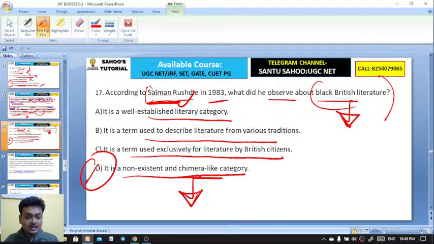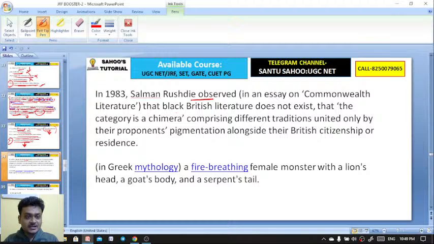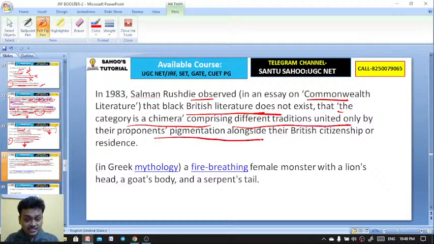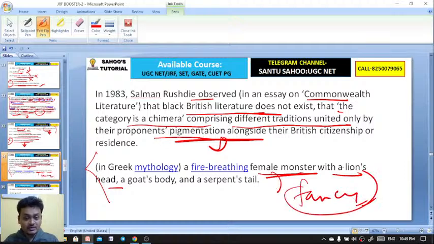Chimera is actually a female monster, a woman monster. It's a pigmentation of, it's a fancy. Exactly, Gaurav, you were absolutely fine here. You see that Salman Rushdie observed in his work Communal Literature that British literature does not exist. Even he had said that communal literature does not exist, that the category is a chimera comprising different traditions united only by the proponents' pigmentation. Here in Greek mythology, what is chimera? Chimera is actually a female monster with a lion's head. So this is actually a fictional setting. It's a fancy pigmentation of imagination.